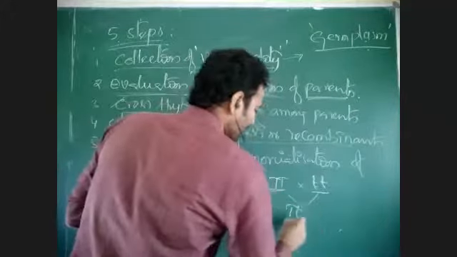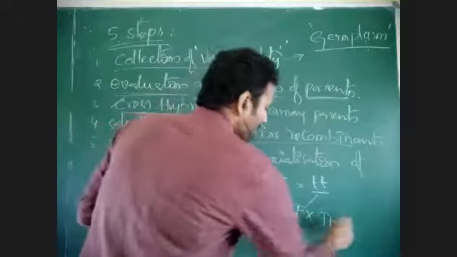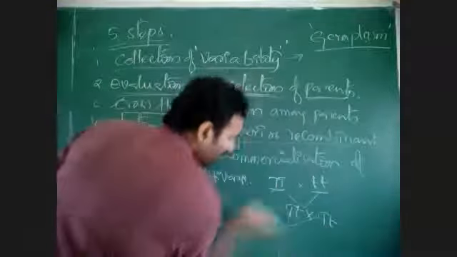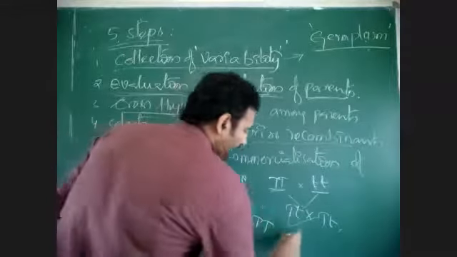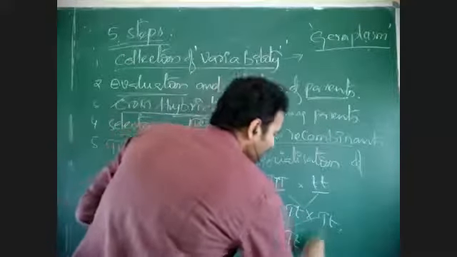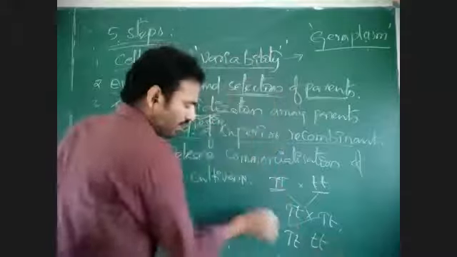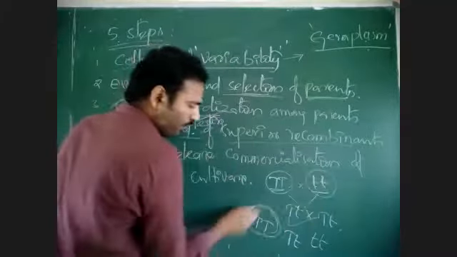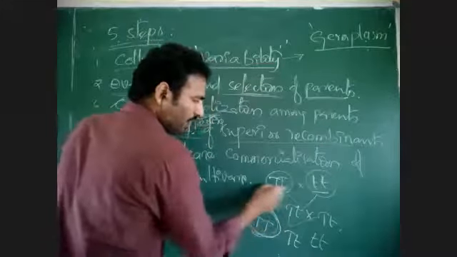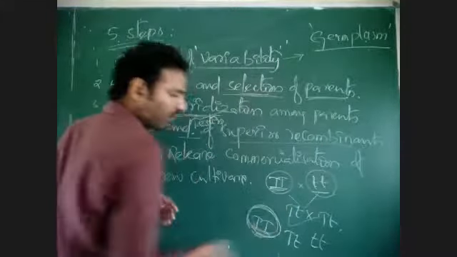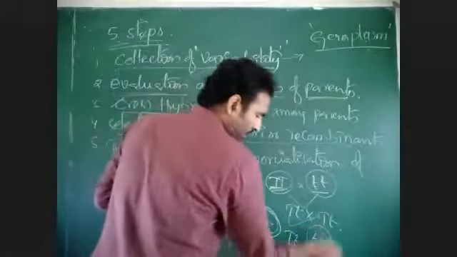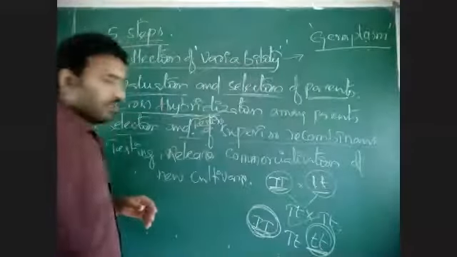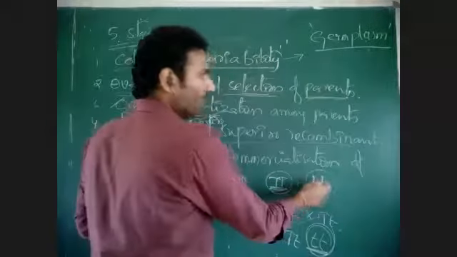When capital T small t are crossed again, two gametes form: capital T and small t. This is one parent, this is the other parent. In the progeny there are also parental combinations. This is a tall plant, this is a dwarf plant.